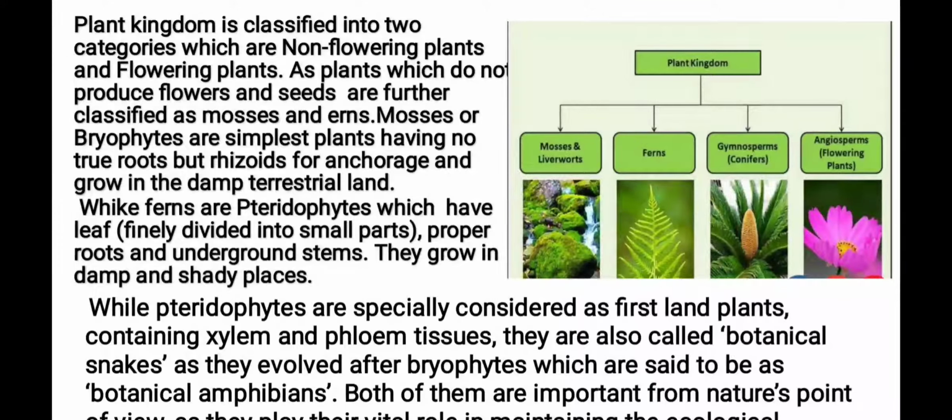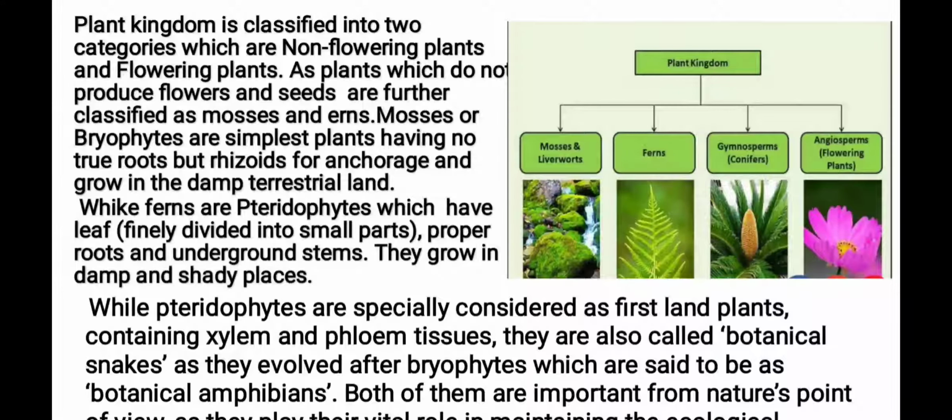Mosses or bryophytes are simplest plants, having no true roots but rhizoids for anchorage, and grow in the damp terrestrial land. While ferns are the pteridophytes which have leaf finely divided into small parts, proper roots and underground stem. They grow in damp and shady places.